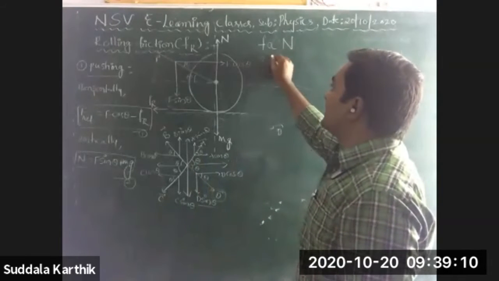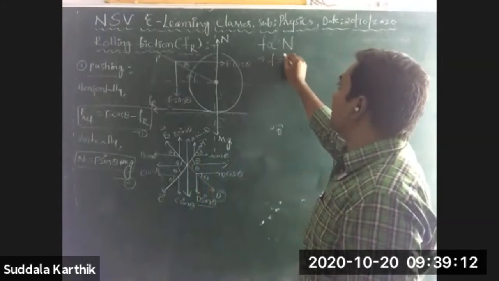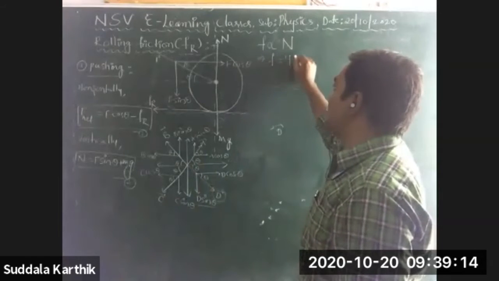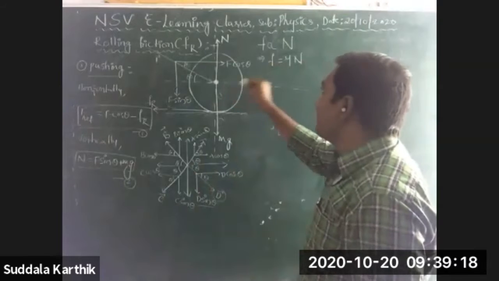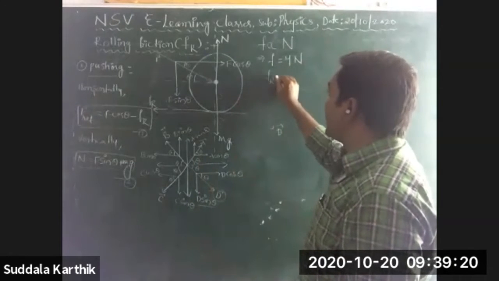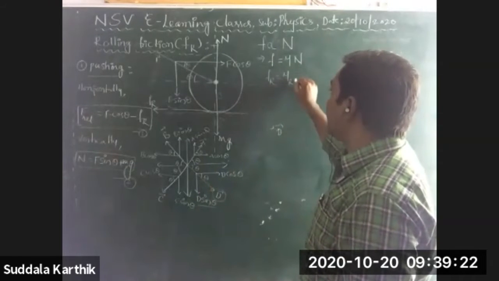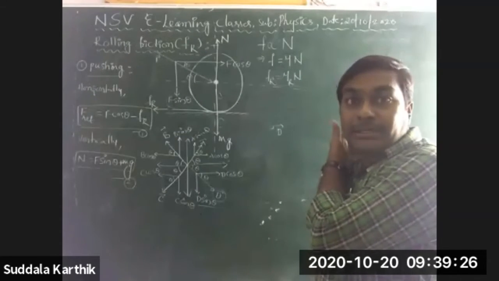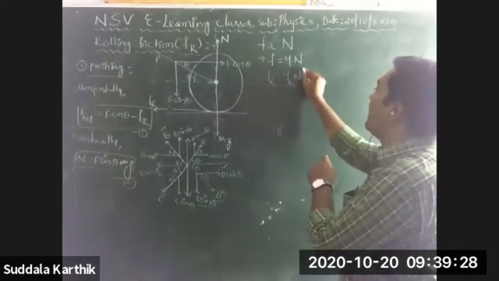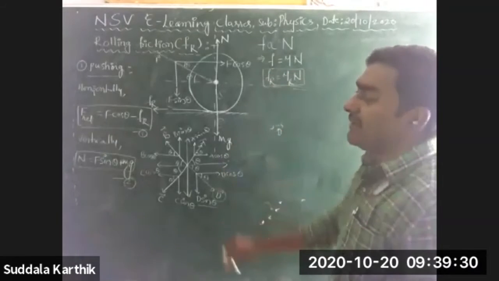So that implies F is equal to, yes, I am introducing one constant, mu, into N, Nana. Now here, rolling friction, that's why Fr is equal to mu r into N, Nana. This is the common formula for all the types of frictions.